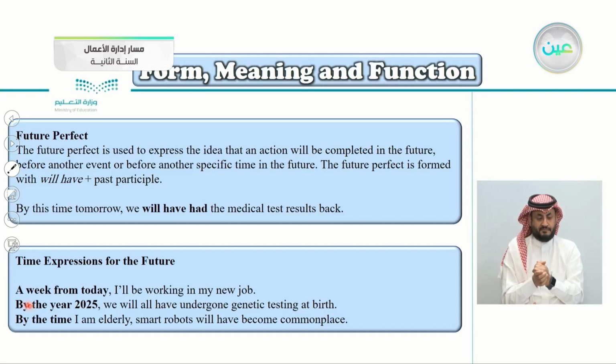So by the year 2025, we will all have undergone genetic testing. By the time, you say by the time, and just say what time you are talking about. For example here, by the time I'm elderly, it means when I'm old in the future. By the time I'm elderly, smart robots will have become commonplace.